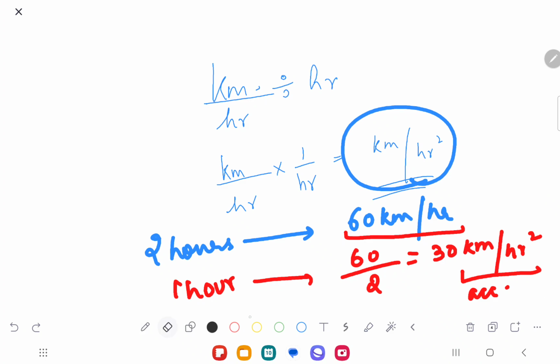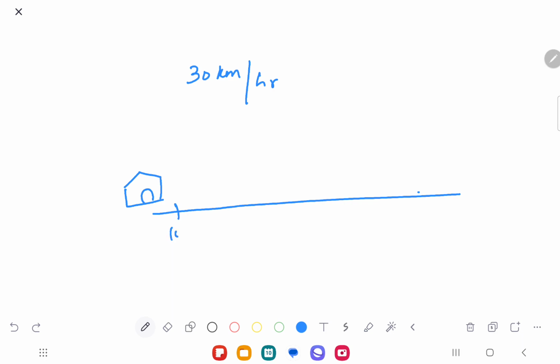So if I say this is the speed, 30 kilometers per hour every hour, the person might be increasing. That means you started at 10 kilometers per hour from your home.